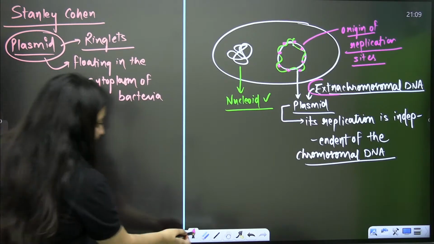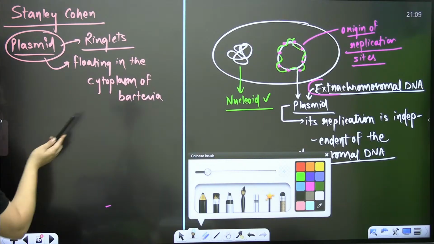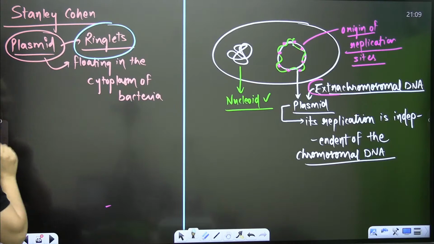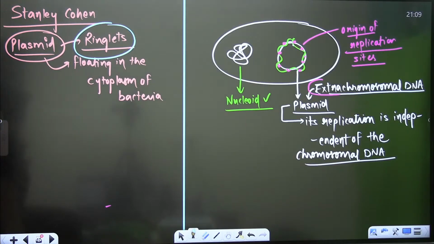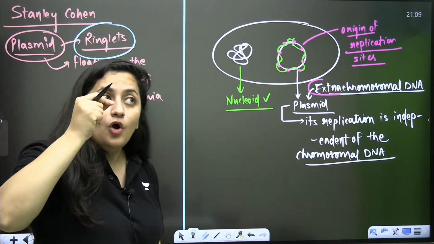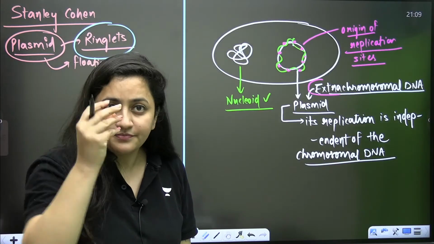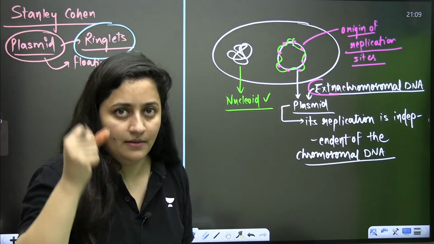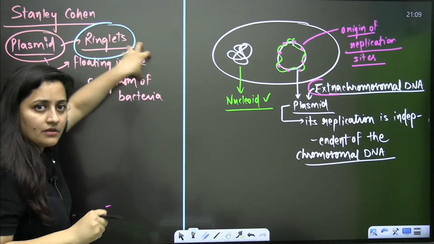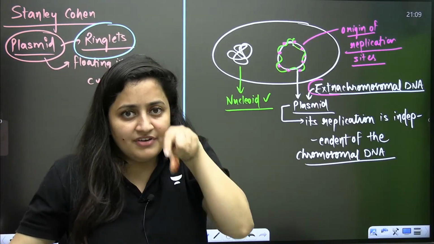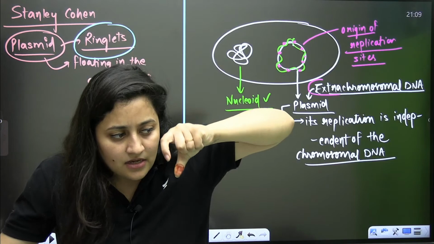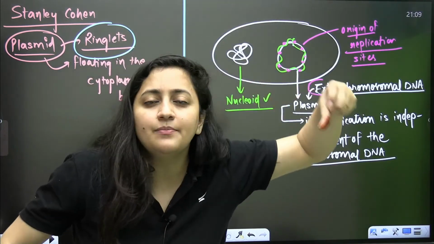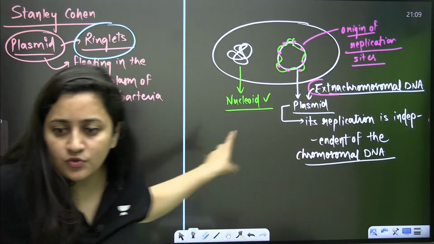So Stanley Cohen was studying these plasmids, these ringlets of DNA floating in the cytoplasm of bacteria, and he discovered a method by which he can take out these plasmids and then reintroduce them into another bacteria. This is what he did.